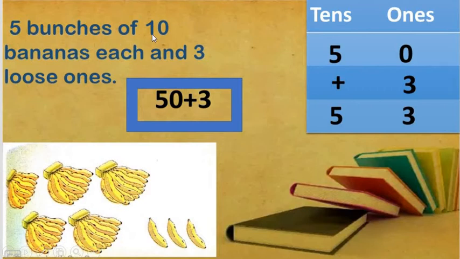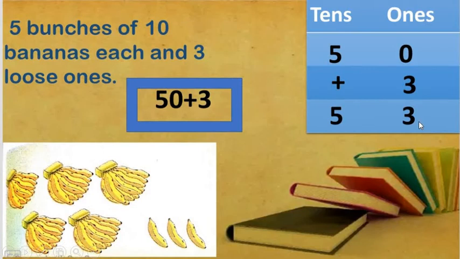Five bunches of 10 bananas each and 3 loose ones. So, for solving this sum, we have to solve this first clue. 5 bunches of 10 bananas each, which means 5 tens. What is the meaning of 5 tens? 50. 50 plus 3 loose ones, which we have to write here. By adding number 3 to number 50, we get number 53.